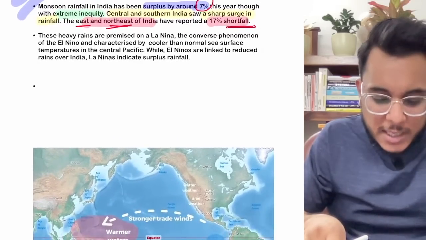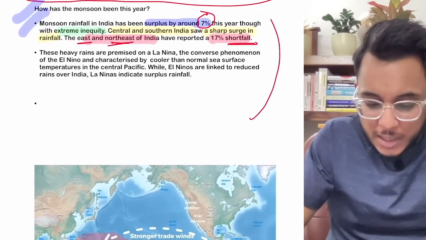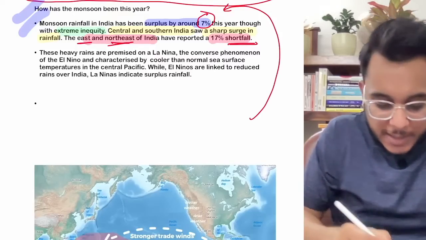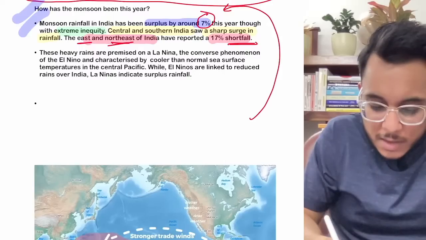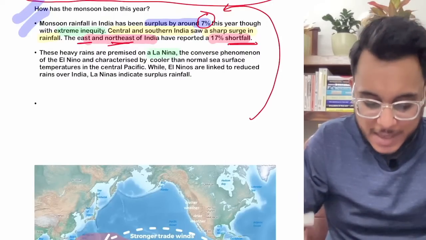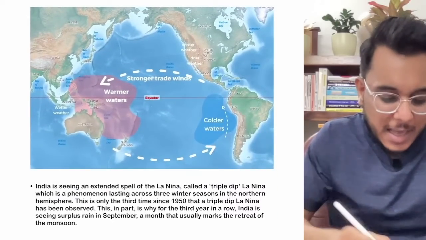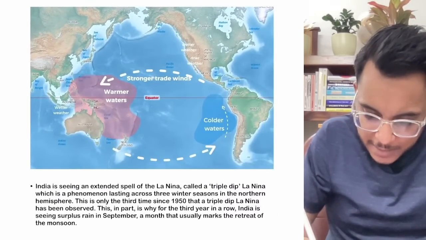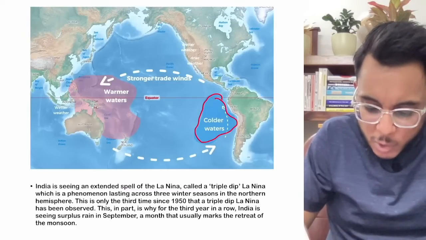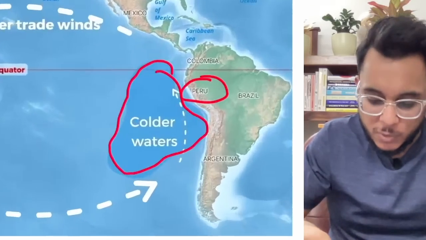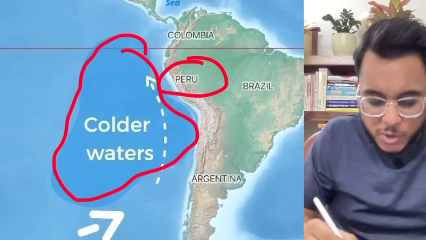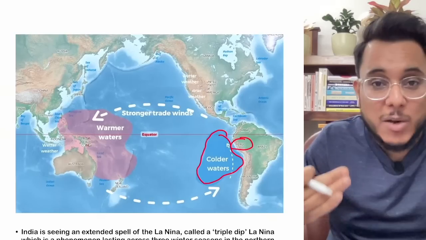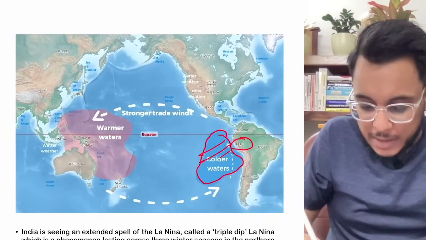Now the question comes, first of all, why in total was there a surplus rainfall of 7%? So understand this particular thing. Heavy rains were due to the La Nina effect that we are facing. Now what is the La Nina effect? Let's understand the La Nina effect in very simple words. Basically, when we talk about the Pacific around the coast of Peru, in some years there is abnormal upwelling of cold water. So the cold water upwells here.